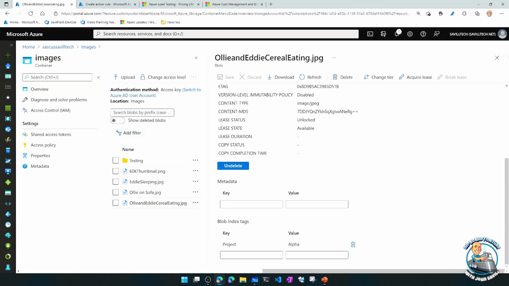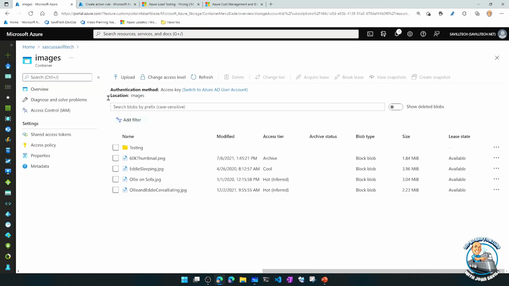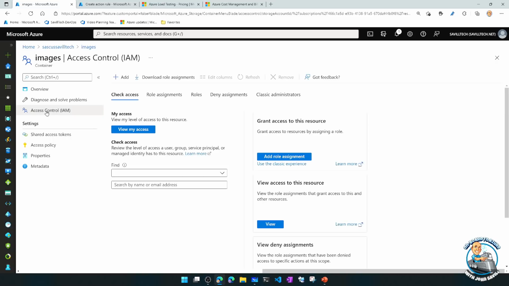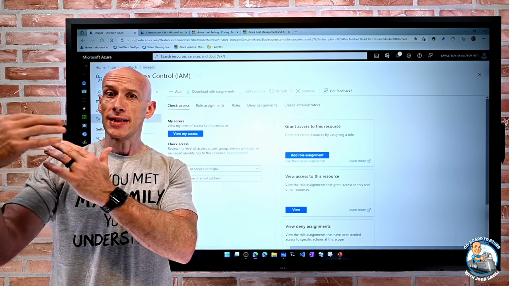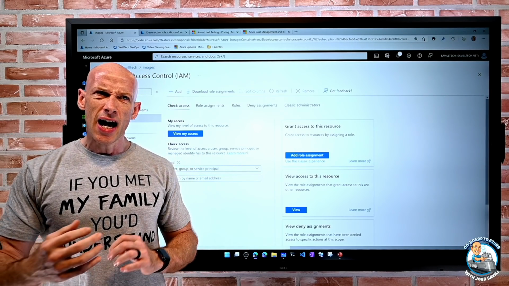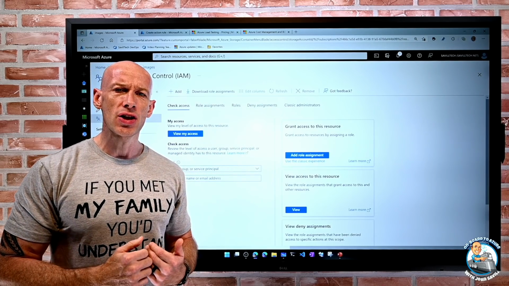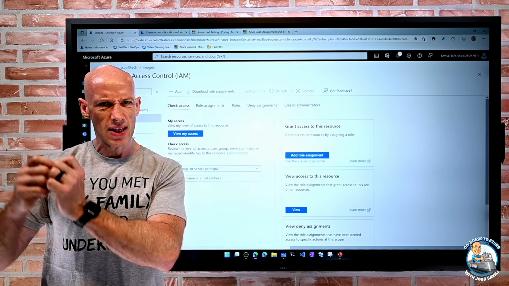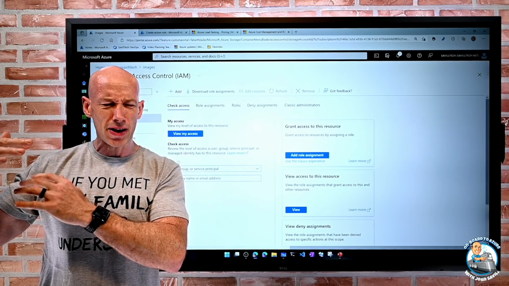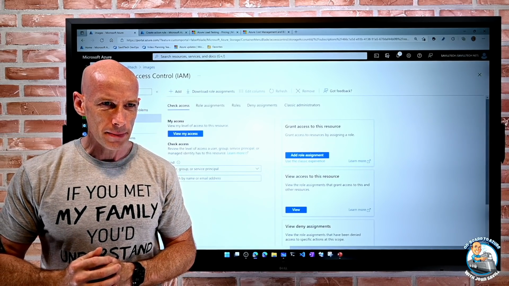Now, if I think ordinarily about giving people access to a subset of information, what I'd have to do in the past is make sure I put them in different containers, maybe different storage accounts. I have to have a whole bunch of different permission definitions to say, okay, well, this group, this is Project Alpha, they get permission to this set of resources, where I've gathered them together and they're Project Alpha.